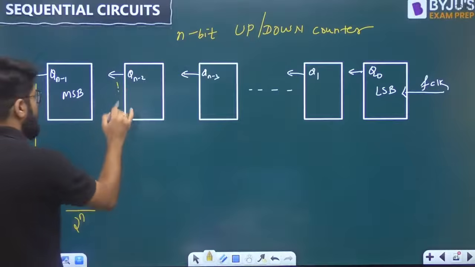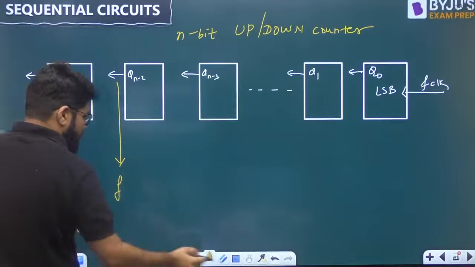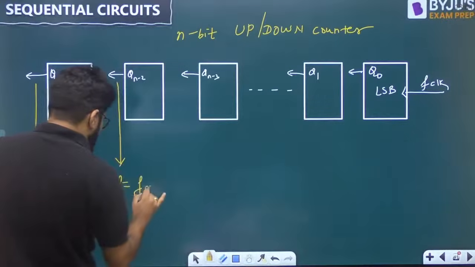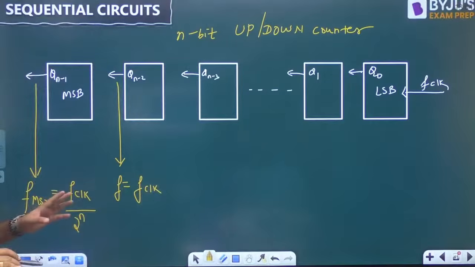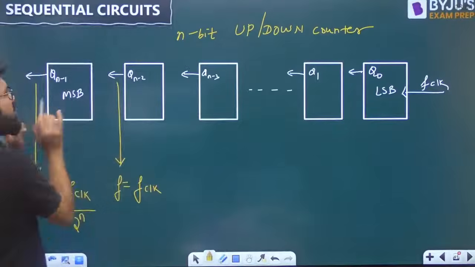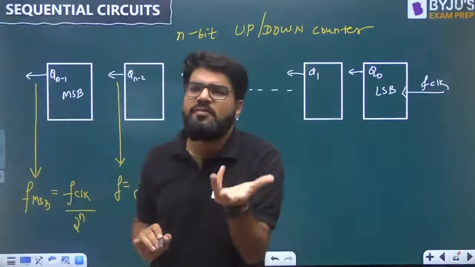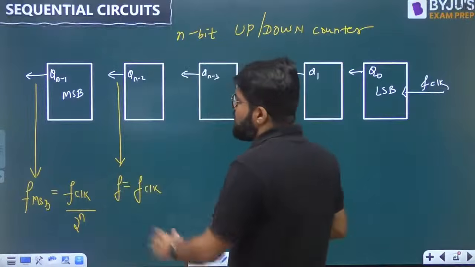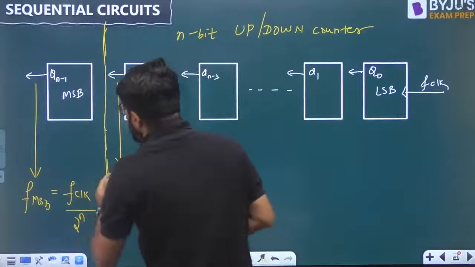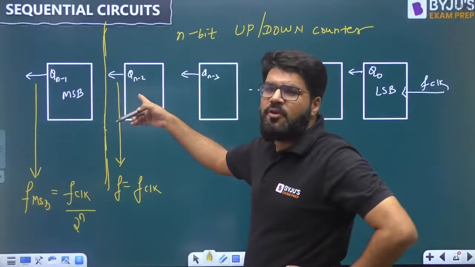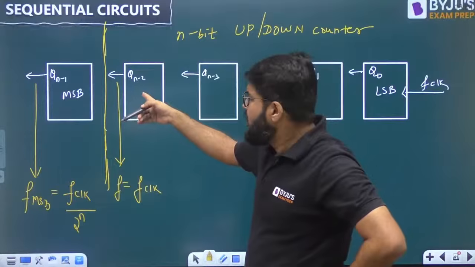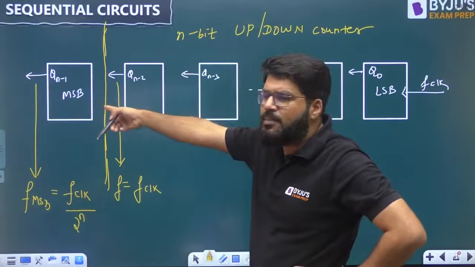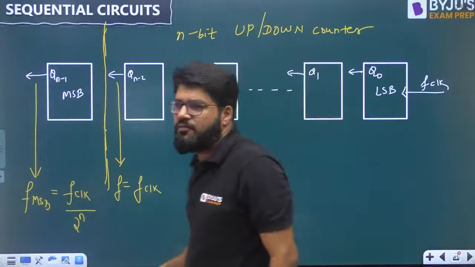What about the frequency here? It is f clock. Now you have to see, a very simple logic: that was the LSB, this is the MSB. From LSB to MSB, how many flip-flops? N bits, since a total n-bit design is considered. Now discard this one. Till this point, how many flip-flops are used? If I exclude the MSB, n minus 1 flip-flops are used.